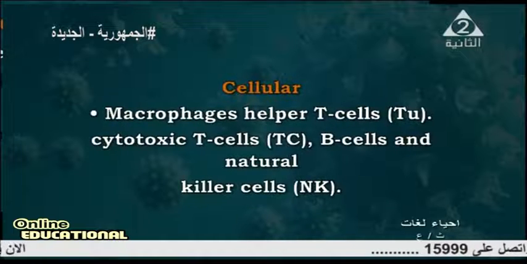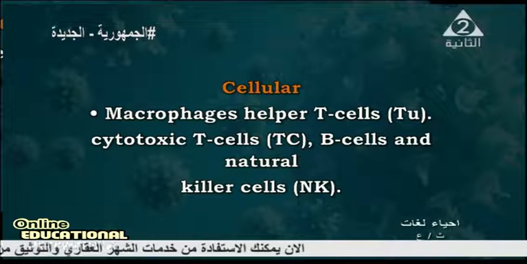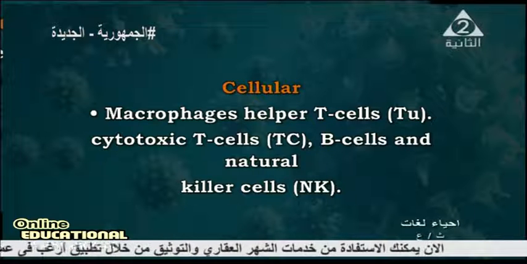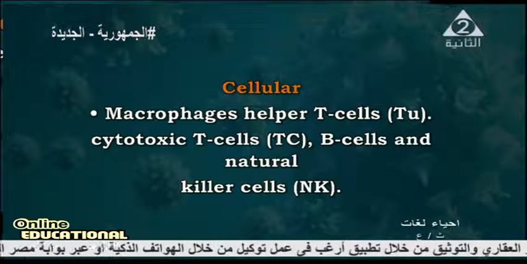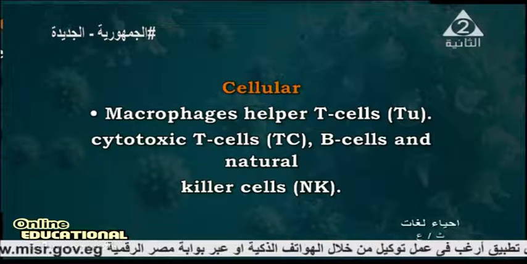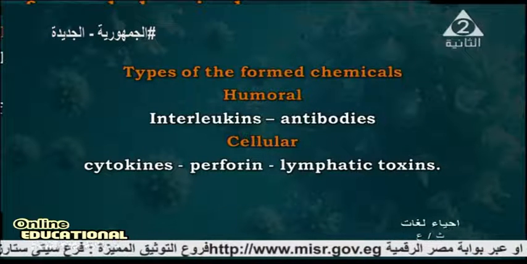What are the cells found in the cellular? Macrophage, helper T cell, cytotoxic T cell, B cell, and natural killer cells. Natural killer cells are found in this. Types of formed chemicals: the chemicals formed by humoral are interleukins and antibodies.